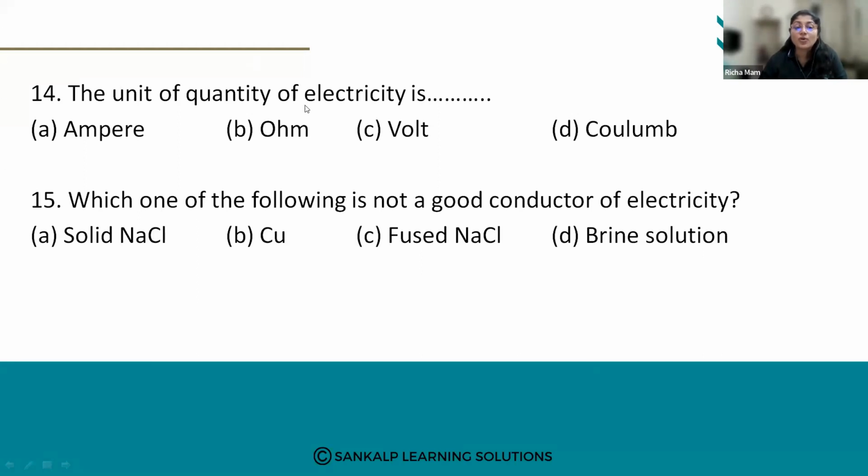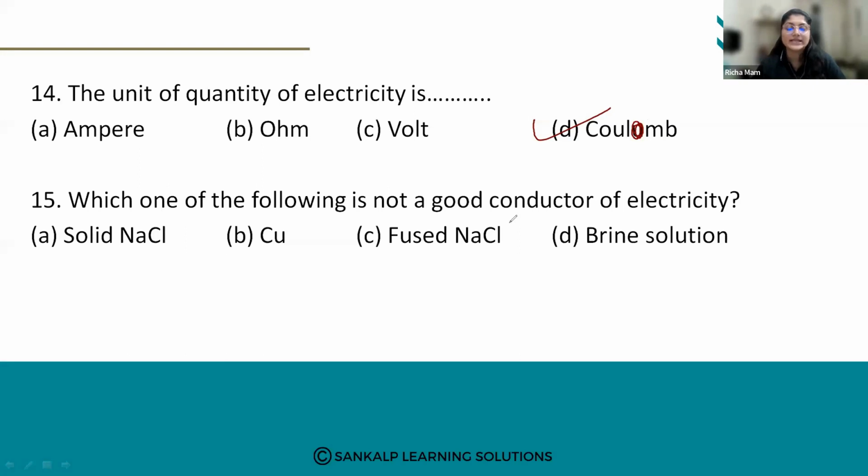What is the unit of quantity of electricity? The answer is D, coulomb. So, what is a coulomb? The unit of quantity of electricity is called the coulomb. A coulomb is a quantity of electricity which passes at any point